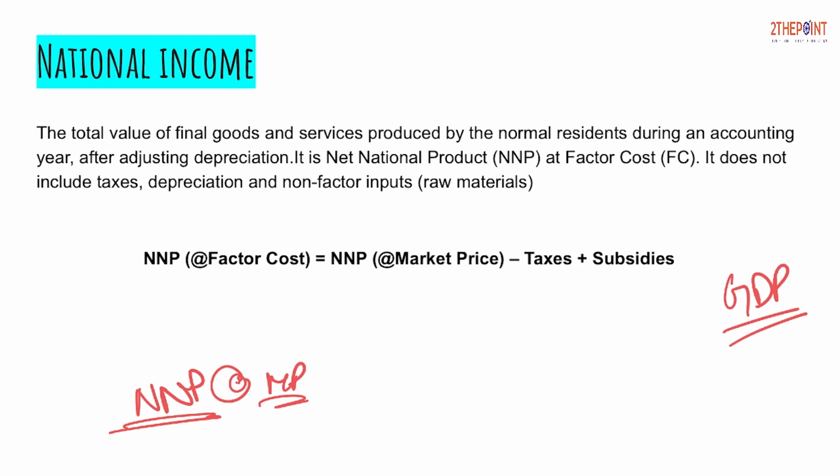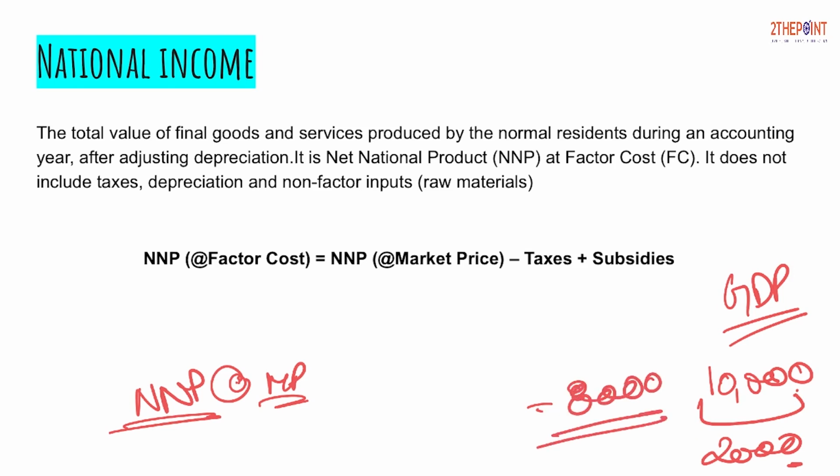How? I will explain. For example, you went to buy a mobile phone or a refrigerator, you directly pay the final price, for example 10,000. Now what does this 10,000 include? It also includes the GST that you have paid to the seller, right? If you want to see the original price of the product, how do you find it? You will calculate how much GST you have paid. For example, you have paid 2,000, that was included in this 10,000. So from 10,000 you will reduce 2,000, and you will come to the figure of 8,000. Now what is this 8,000? That was the original cost of the product, 8,000 plus 2,000 is the final value of the product, right?